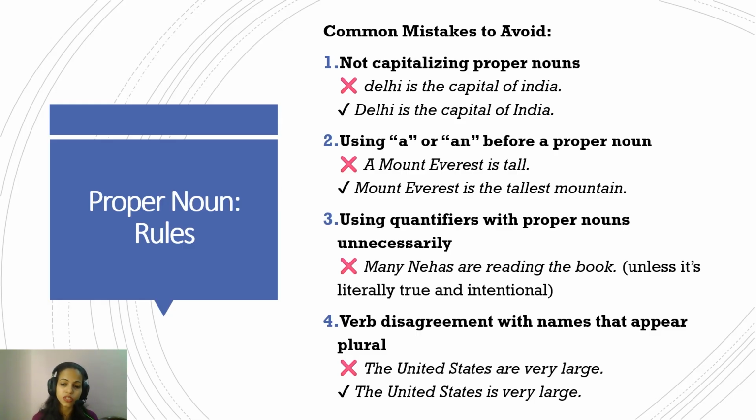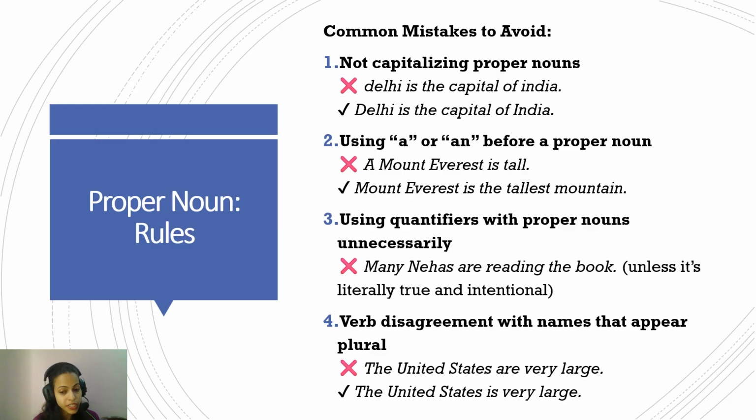Then verb disagreement with the names that appear plural. So the United States. Now, United States is the name of a country. So while it ends with S and it appears to be plural, it is not plural. So the United States is a very large country, and "the United States are a very large country" is wrong.